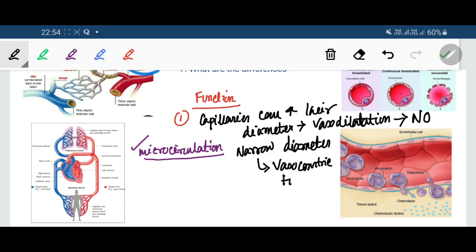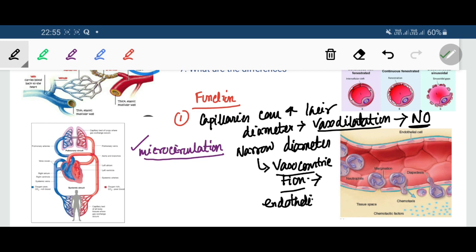Now both vasoconstriction and vasodilatation are helped by the endothelial cells, because endothelial cells secrete nitric oxide, which is the vasodilator, as well as a vasoconstrictor material. What is an example of a vasoconstrictor material? The example of a vasoconstrictor material is endothelin.